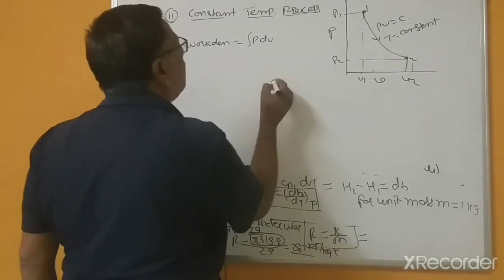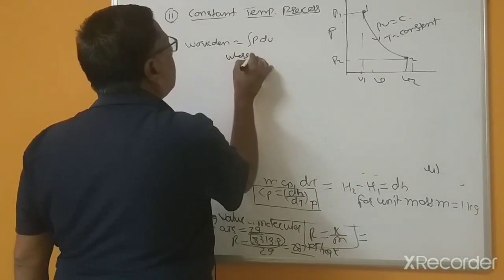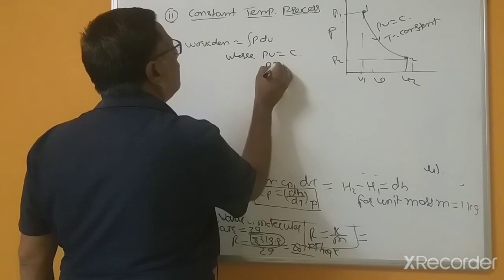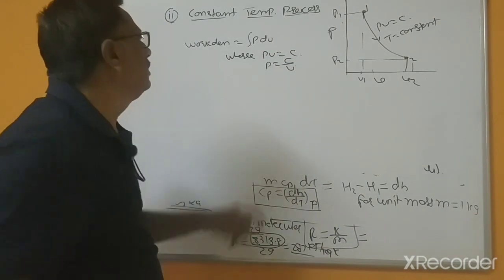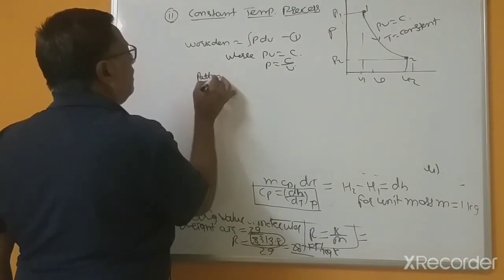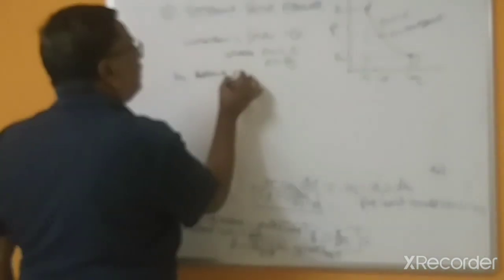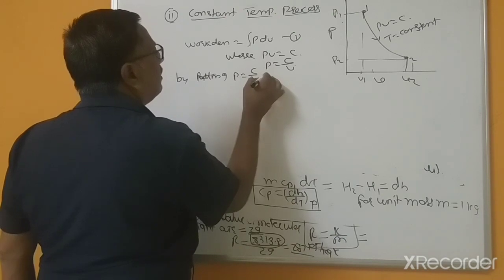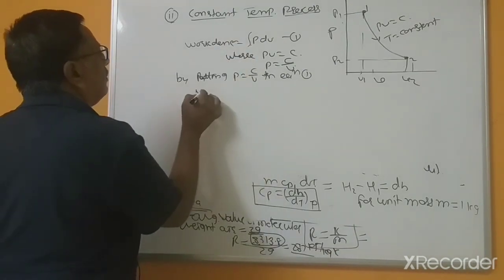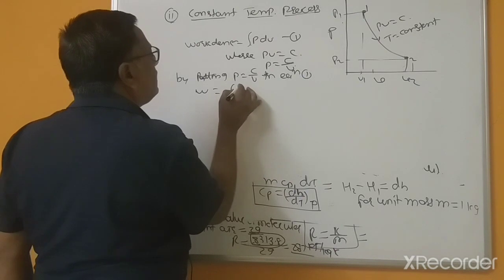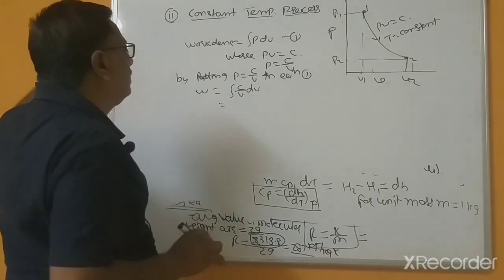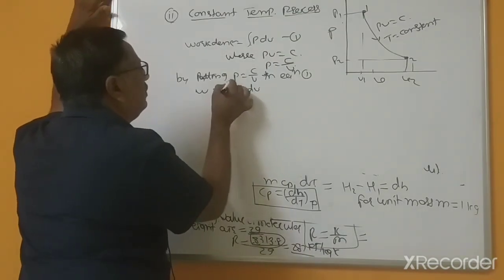In this case, PV equals constant, so P equals C divided by V. Now, by putting P equal to C/V in the first equation, work done equals the integral of C divided by V into dV, from V1 to V2.